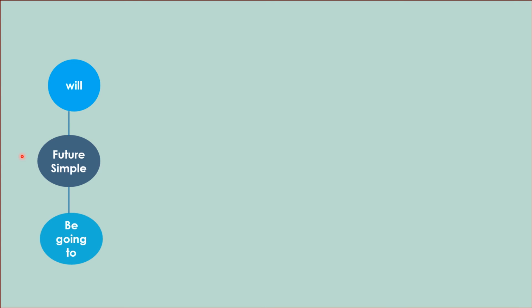Okay, let's have the summary diagram we have in each video, and every time we explain a certain grammatical rule we have a summary diagram to get everything in just one slide. طبعا في كل مرة ما بنشرح قاعدة بنعمل ملخص للقاعدة في رسمة. Okay, so we're talking about the future simple with will and be going to. طبعا احنا بنتكلم على المستقبل البسيط مع will و be going to.